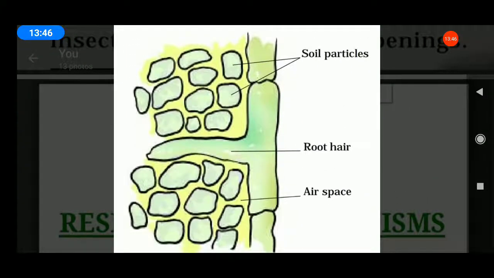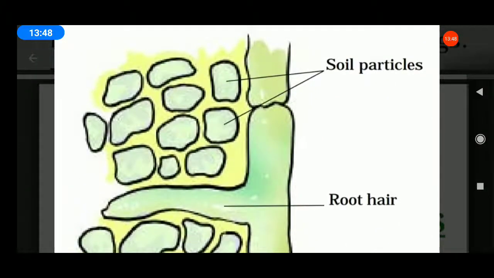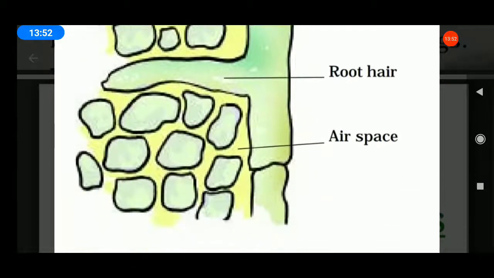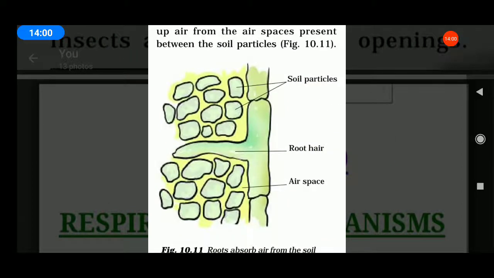Listen, all of you see the pictures, students. This one is the soil particles. This one is a root hair. All of you see your book, page number 116. Root hair, then air space. Okay, can you understand, students?